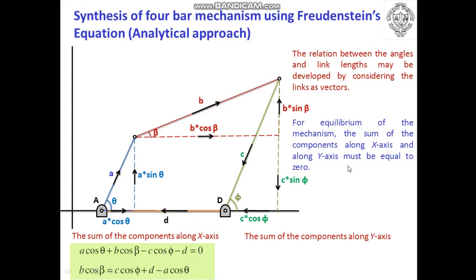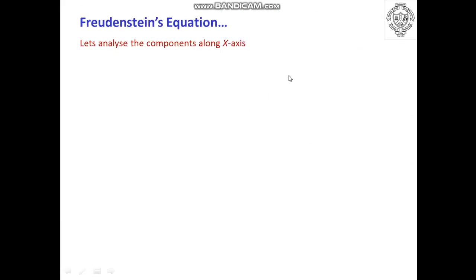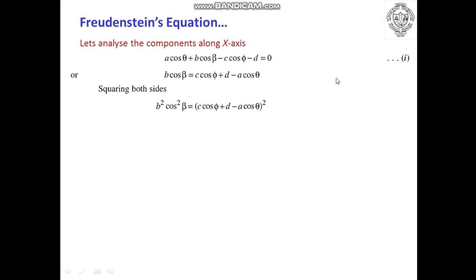Similarly, if we consider the summation of components in the y axis, we will write it as a sin theta plus b sin beta minus c sin phi is equal to 0. We can rearrange this equation to get another form as b sin beta is equal to c sin phi minus a sin theta. Now let us try to solve these two equations. Let us analyze the components along the x axis.